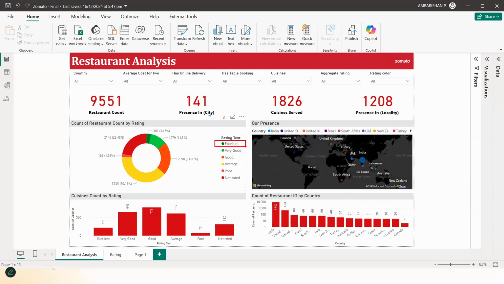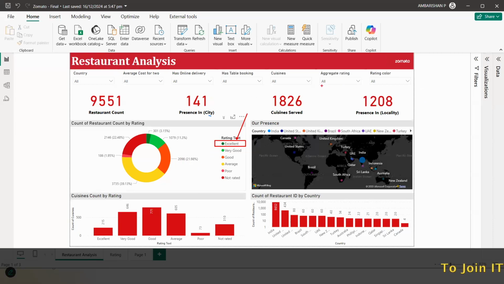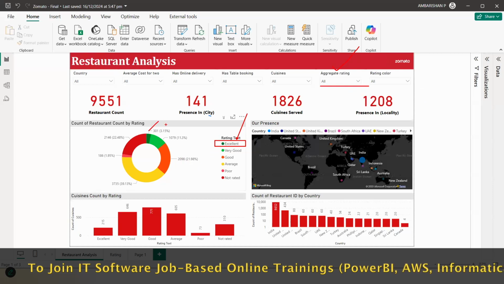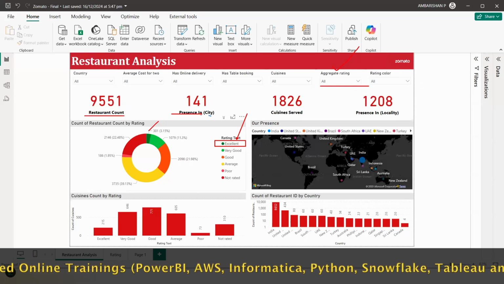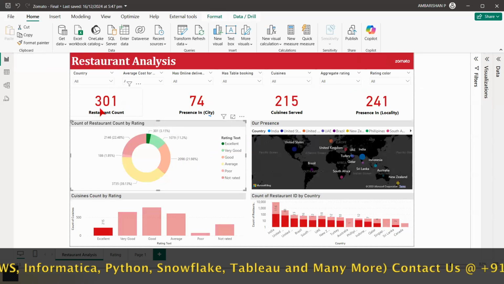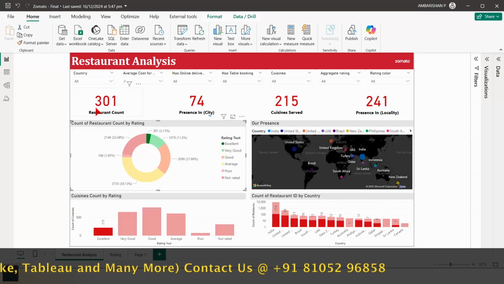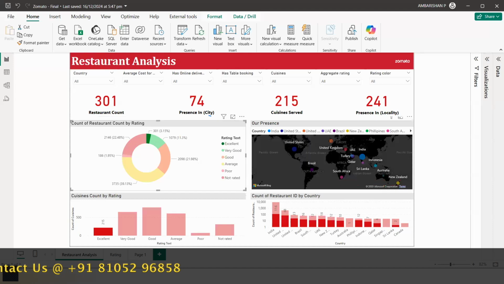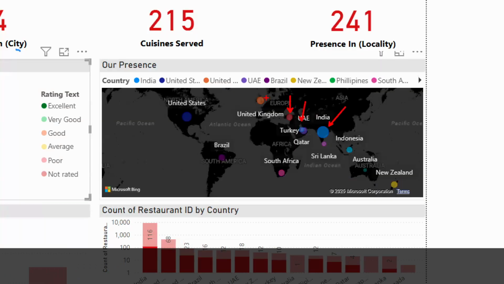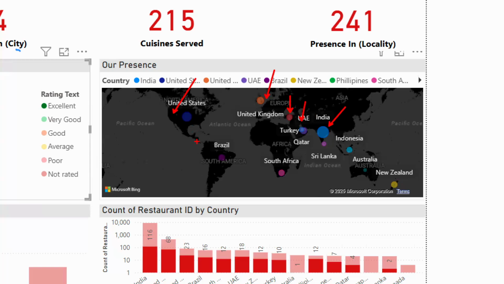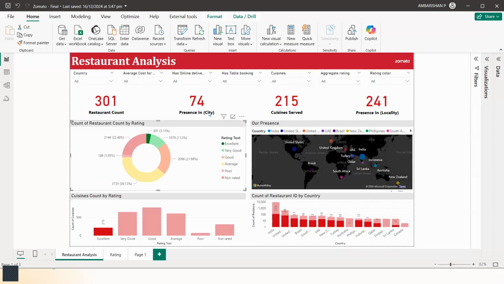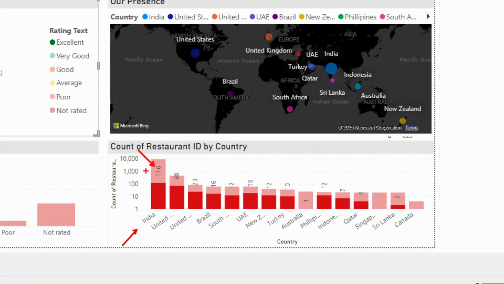If I want to understand how many excellently rated restaurants there are, I just have to choose from the average rating, or click on these different bars or color codes so that I can get to those numbers immediately. If I click on the dark green here, we have about 301 excellently rated restaurants. And how are they available? They are available across these different countries and continents. You can see the split by country. India has about 116 excellently rated restaurants, the United States has so many, and so on and so forth. That's how I want you to look at this.